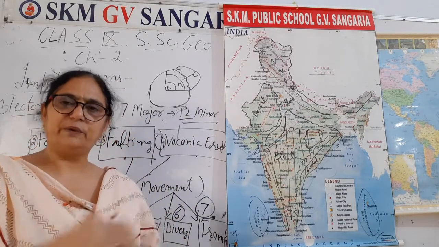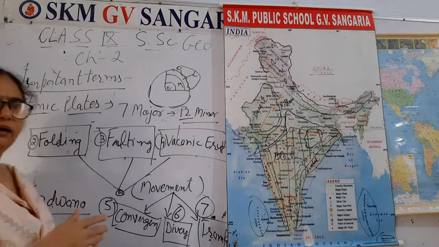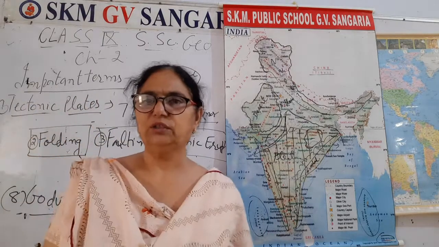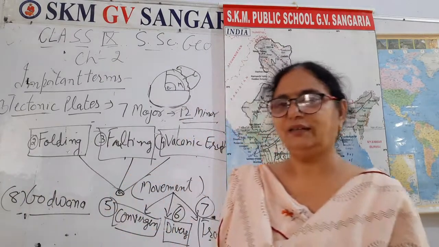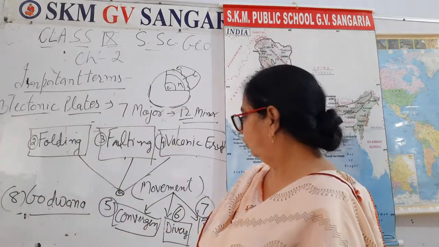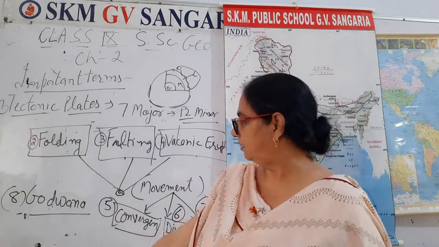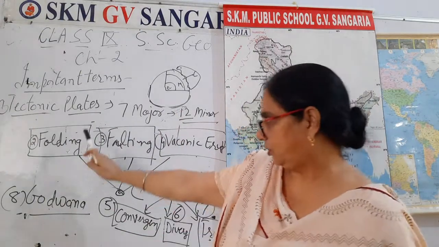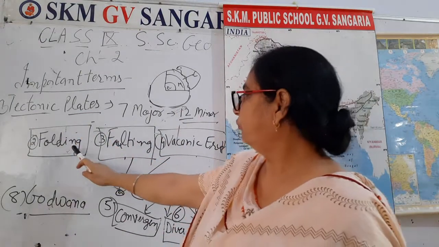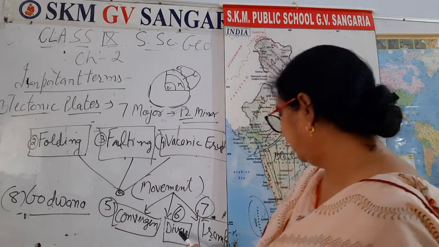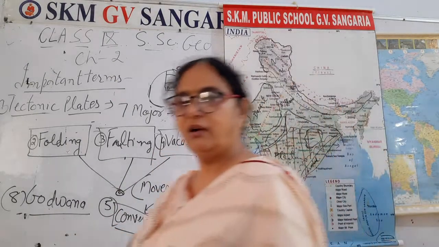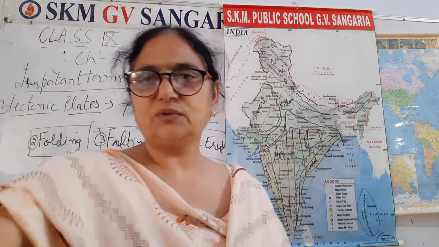So that was based upon 200 million years ago. That I'll tell you in my next video. It is too long a story, right? Just note down all these points till Gondwana land. Okay, tectonic plates, folding, faulting, volcanic eruption, conversion, diversion, transformation and Gondwana land. Okay, bye students, take care.